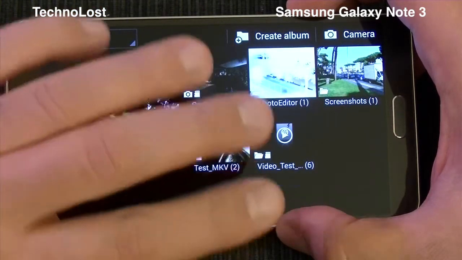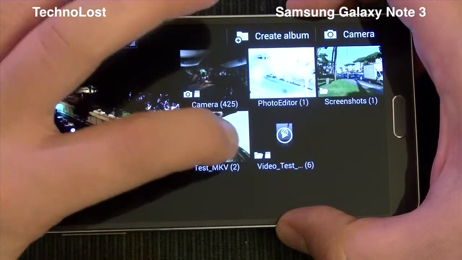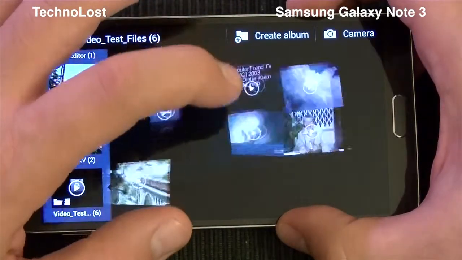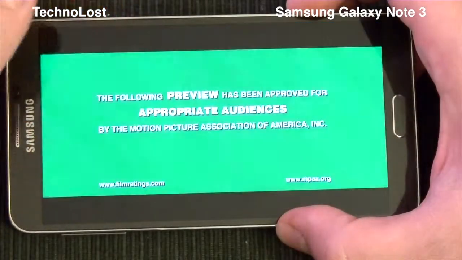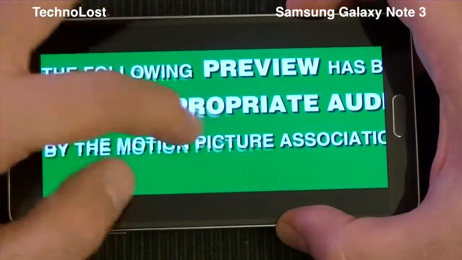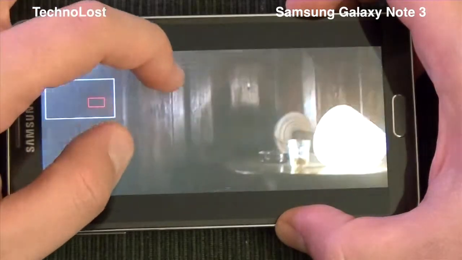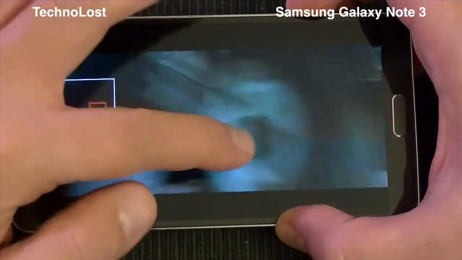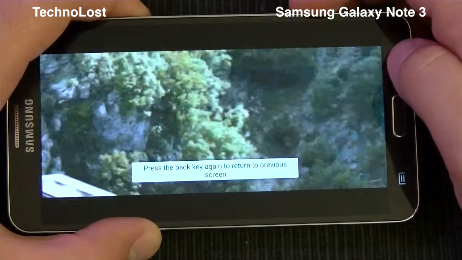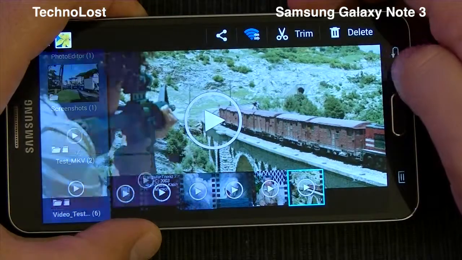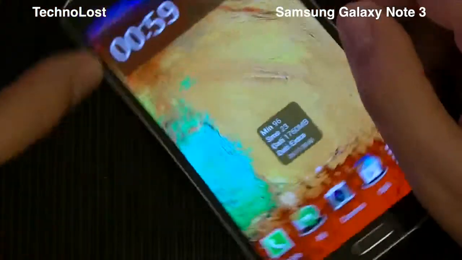So we saw more or less all the stuff dealing with the video playback. I don't know if I forgot to tell you, but of course you can even zoom in while playing back video like this, which is really nice. We can zoom into a particular part of the video and move around, like this. Very interesting. So, as I was telling you, this is more or less all the stuff dealing with the video playback.